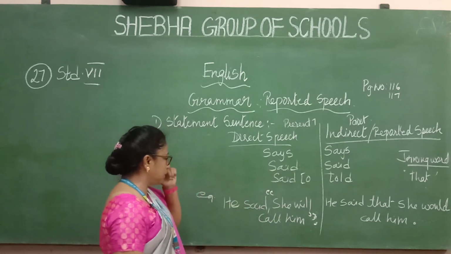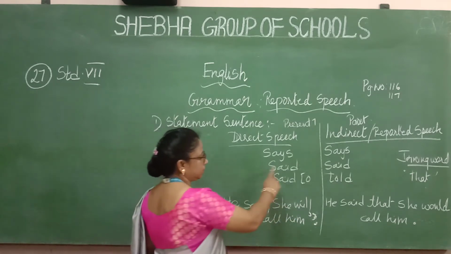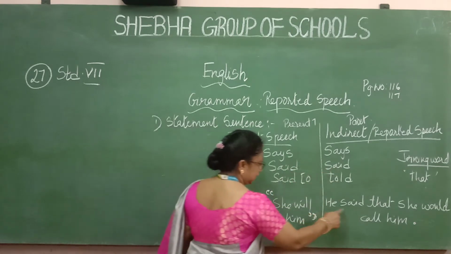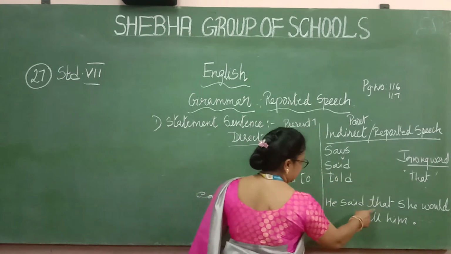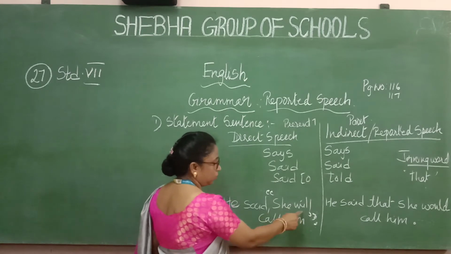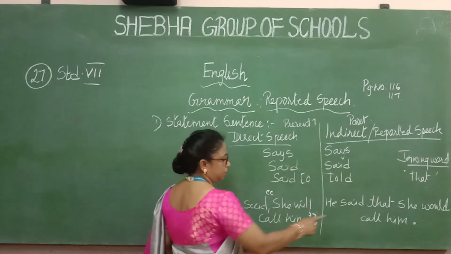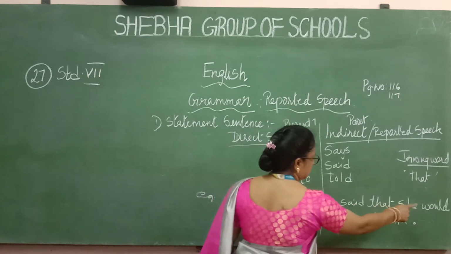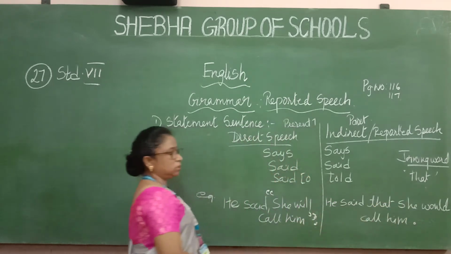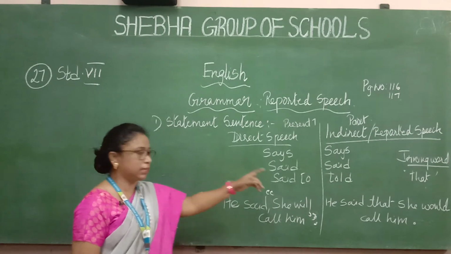So see that for example here: he said. I'm not changing anything, he said only. The joining word is that, and she will, as I told you, will change into would. That she would call him. He said that she would call him. That's it. Got that now? So this is direct to indirect speech.